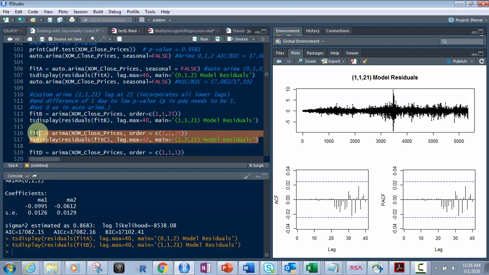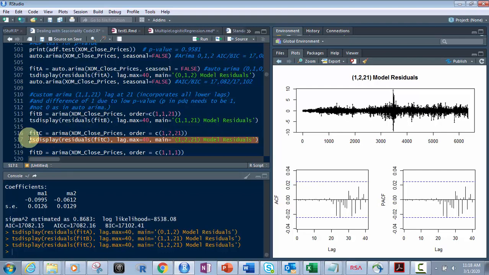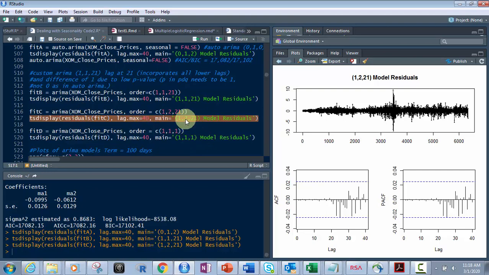Okay, so let's run this. I'm not going to run the whole thing, but I'm going to run the display on it, because I've already run it, and then show you the difference here. So let's show you. It's still all within bounds. You got one that's touching right there, but that's fine. That's with the difference of 2. Now differencing is going to make it a little bit less accurate. So you got to be careful of that. You don't want to use it if you don't have to.